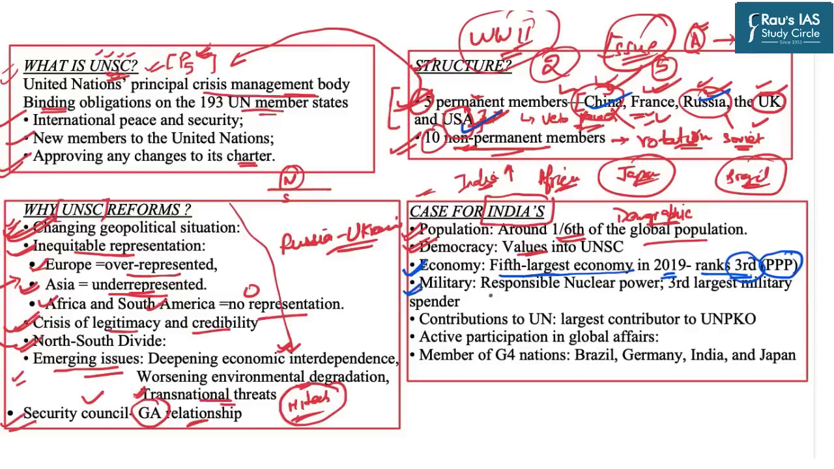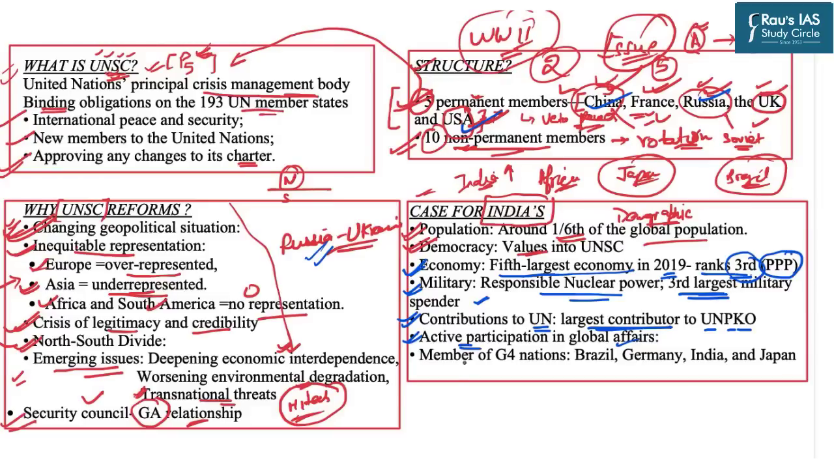Now come military. India is a responsible nuclear power, being the third largest military spender and having one of the largest standing armies. Further, India's contribution to the United Nations is also very huge. India is the largest contributor to the United Nations peacekeeping operations, which are majorly deployed in the countries of Africa. So that means that India's contribution to the United Nations is also very huge. At the geopolitical scale also, the latest example again being the Russia-Ukraine war, India has active participation in global geopolitics.